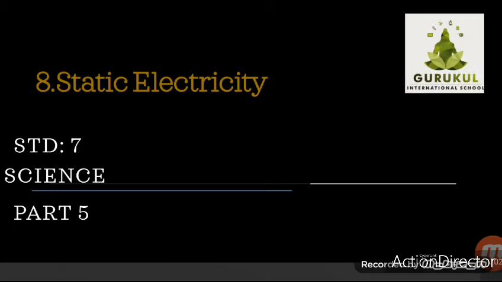Lesson number 8, static electricity, part 5. In the last video we started this lesson. I showed you some experiments based on static electricity. We saw the meaning of electric charge.